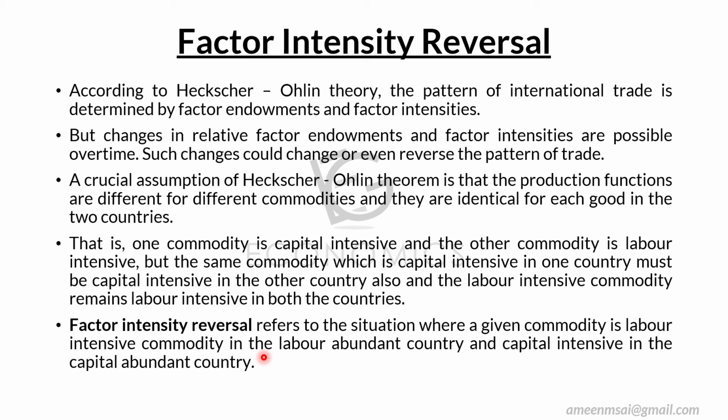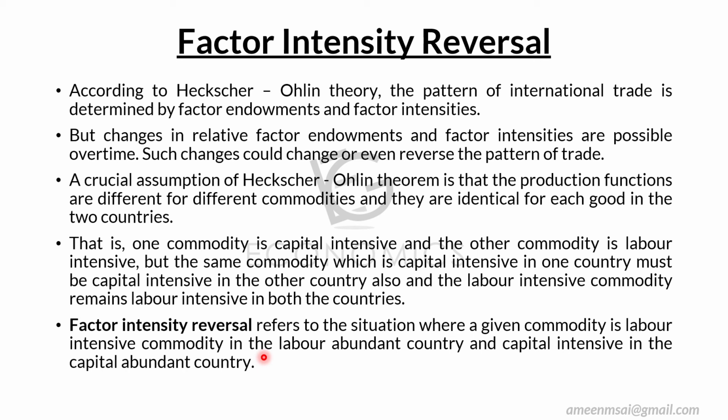For example, if steel is labor intensive in India, a labor abundant country, and steel is a capital intensive good in the US, which is a capital abundant country, then the same good is labor intensive in a labor abundant country and capital intensive in a capital abundant country. So what happens in that situation?